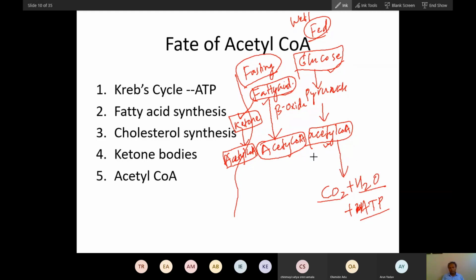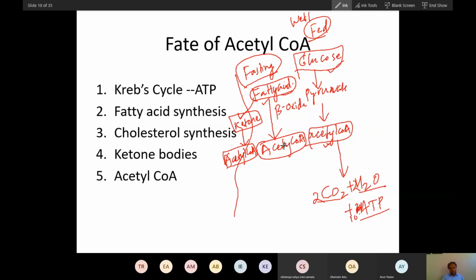So for each acetyl coenzyme, how many ATP are produced? About 10 ATP. Each acetyl coenzyme produces 10 ATP, 2 carbon dioxide and 2 water.